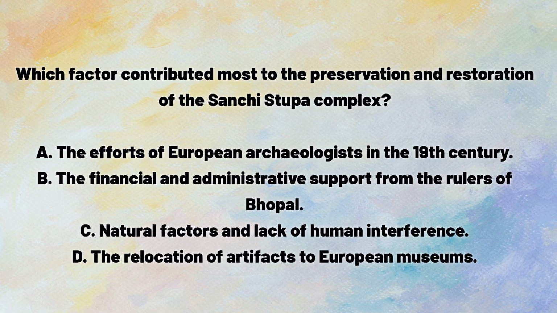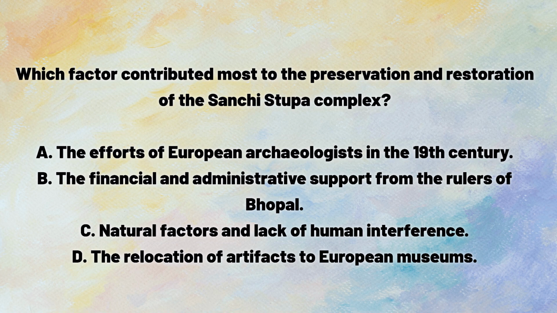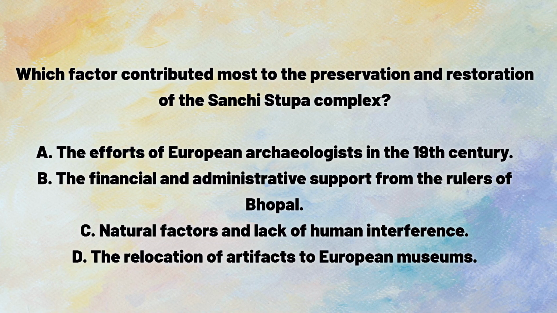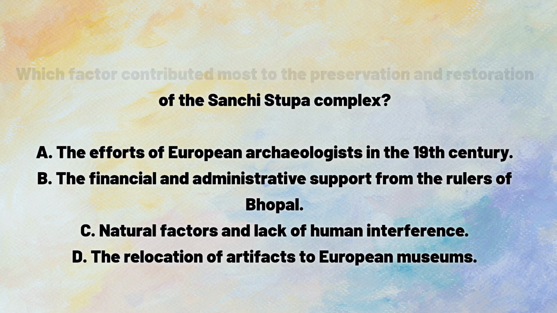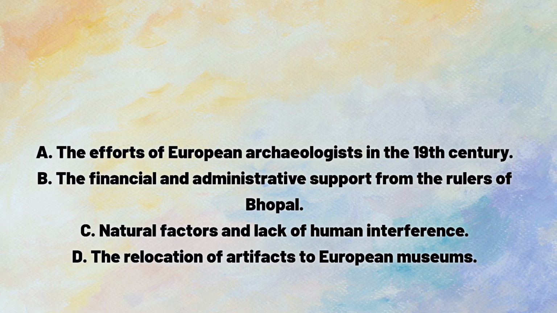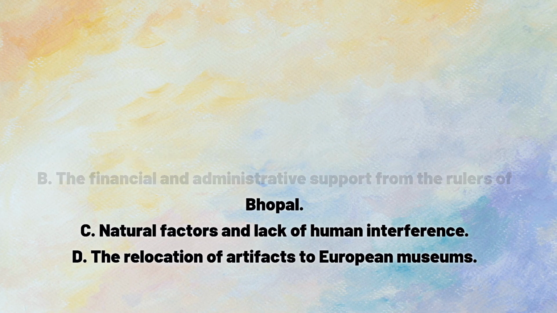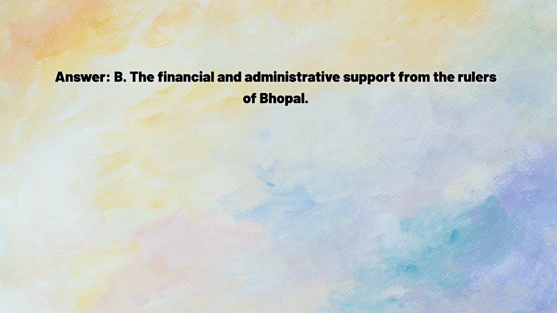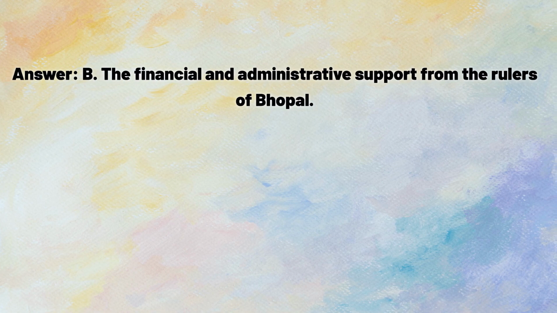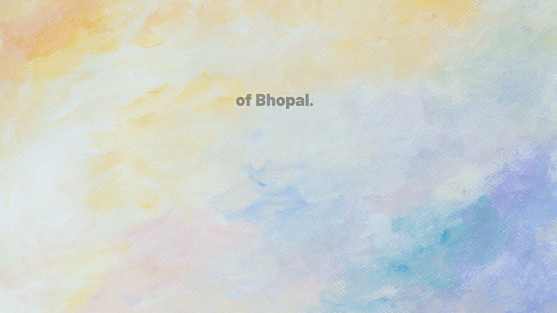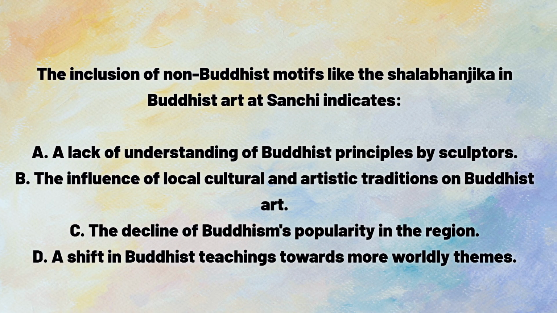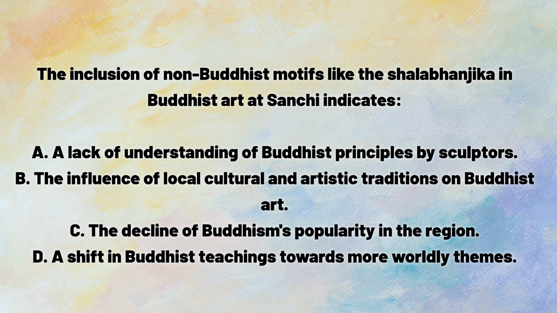A. The efforts of European archaeologists in the 19th century. B. The financial and administrative support from the rulers of Bhopal. C. Natural factors and lack of human interference. D. The relocation of artifacts to European museums. Answer. B. The financial and administrative support from the rulers of Bhopal. The inclusion of non-Buddhist motifs like the Shalabhanjika in Buddhist art at Sanchi indicates A.